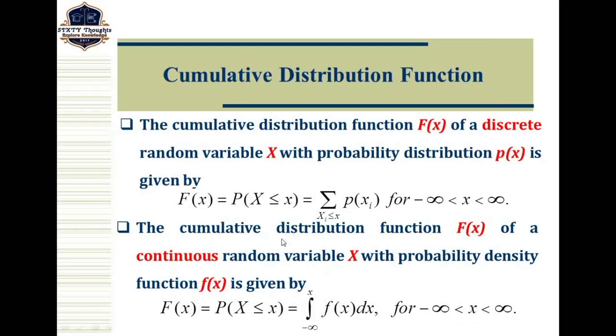So this is the way we define the cumulative distribution function for both discrete and continuous random variables.